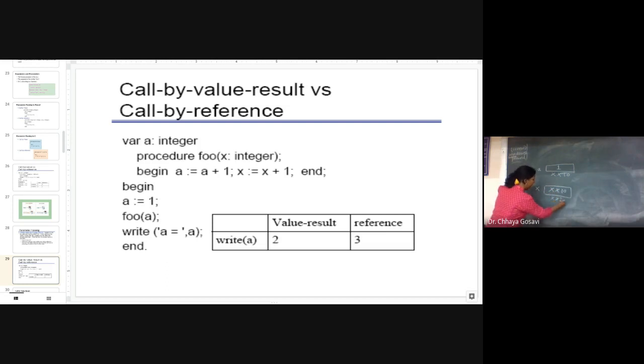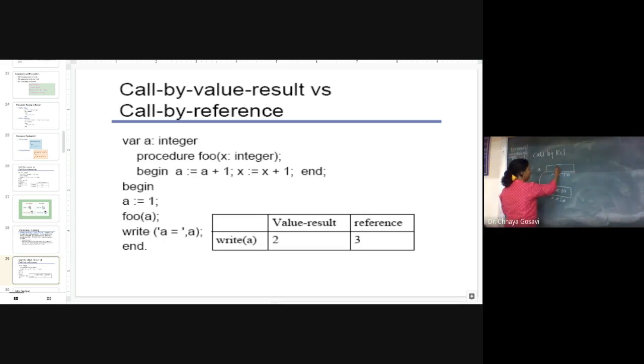This is the address of X, and this is the address of A. So the address of A is stored in X. I am explaining call by reference. X is nothing but a pointer to A. A and X are pointing to the same value. Now you are in function foo. X is the address of A, or X is a pointer to A. Now in function foo, you are incrementing A. So what is the value of A?